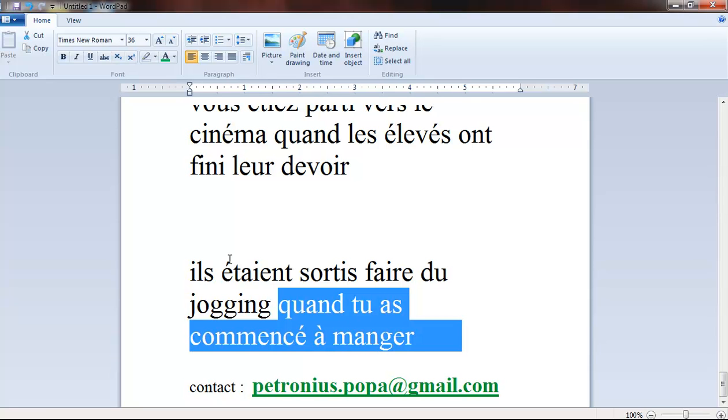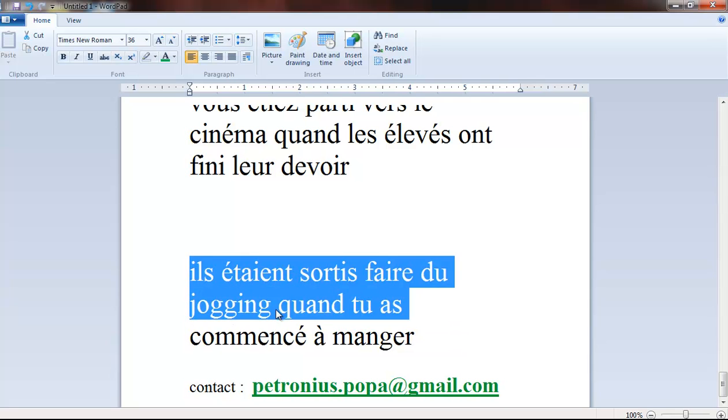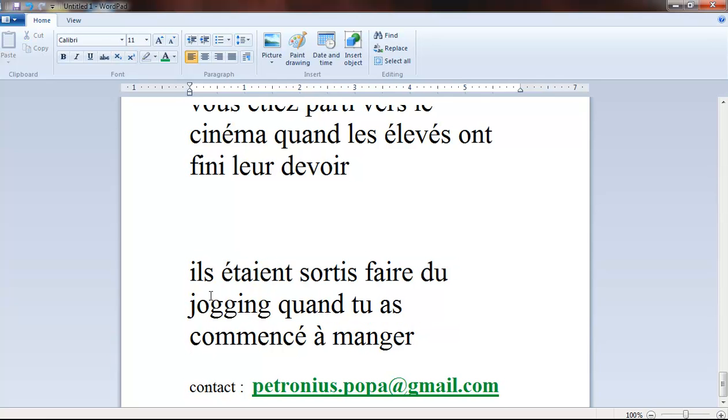So, ils étaient sortis faire du jogging. They had gone out to do jogging when you started to eat. Quand tu as commencé à manger. Ils étaient sortis faire du jogging quand tu as commencé à manger.